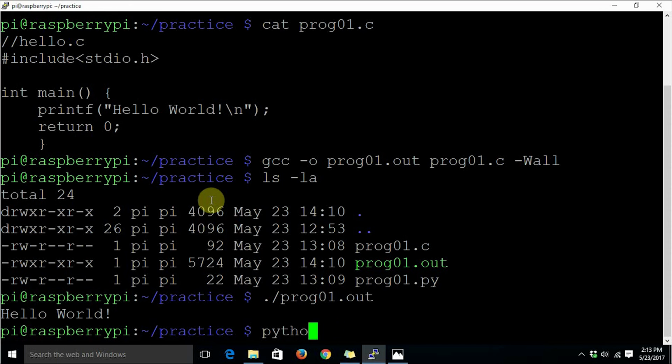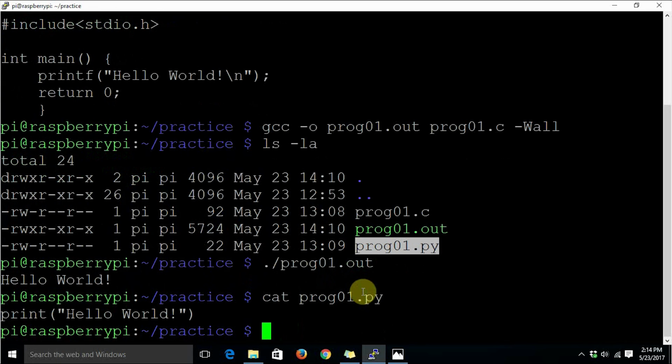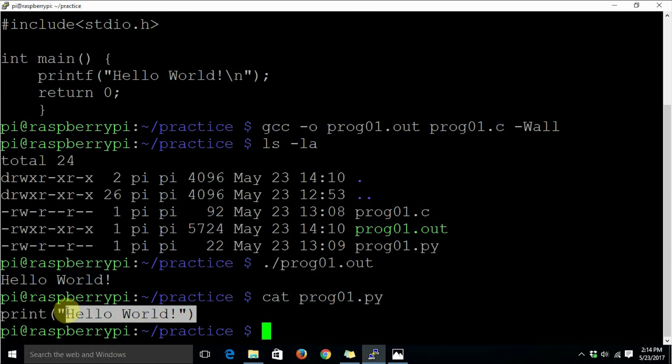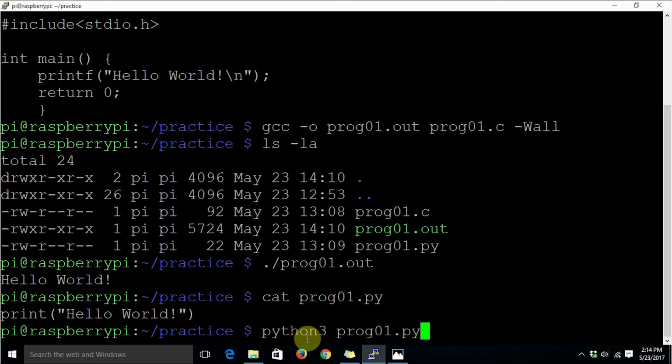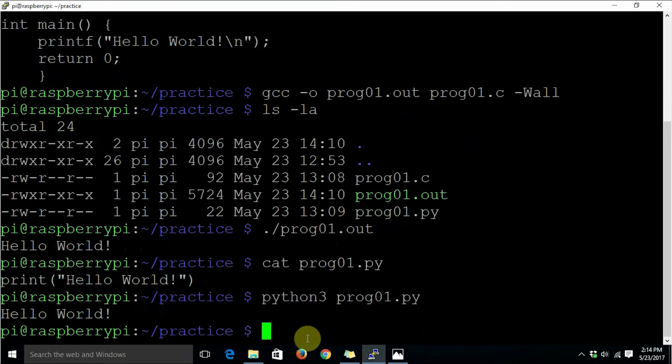So let me show you a glimpse of the program. It's a very simple program. It just prints hello world. This is the line. This is only a single line program for illustration purposes. So I'm just going to type python3 prog01.py. It has interpreted the program and it has produced the output.